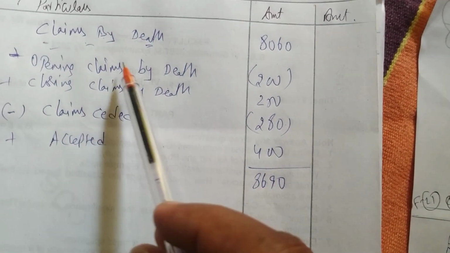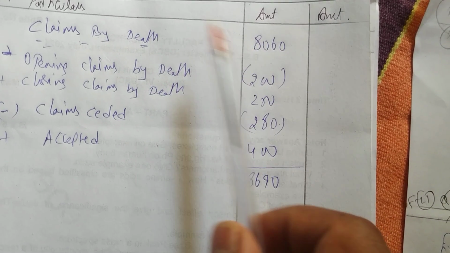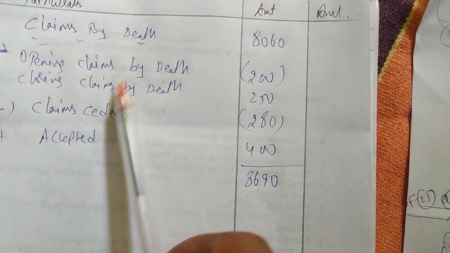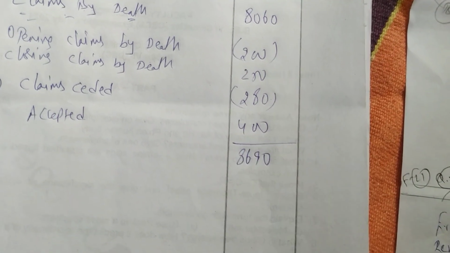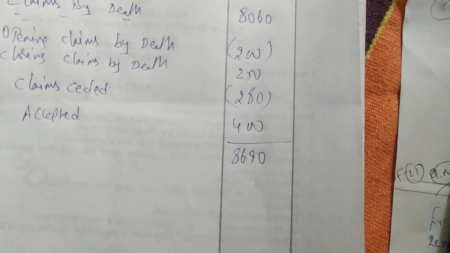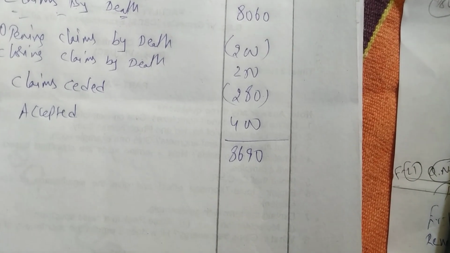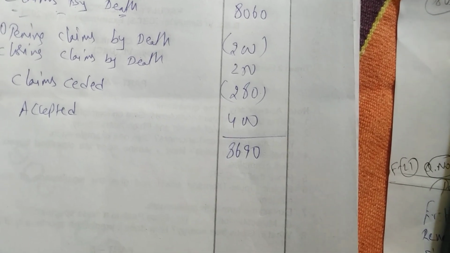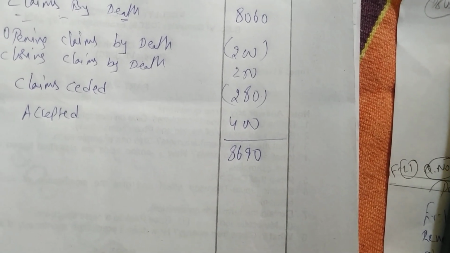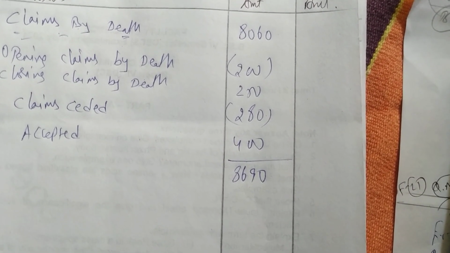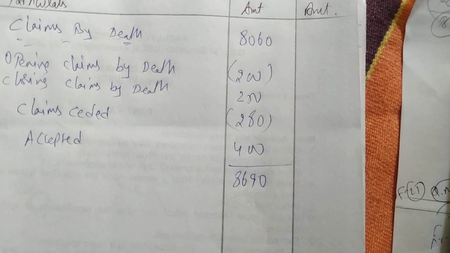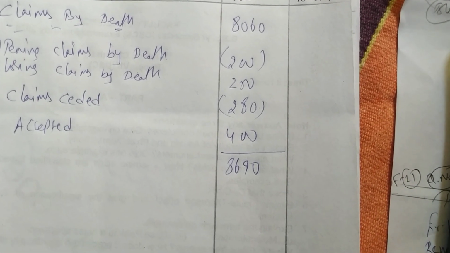So claims by death we got 8690. How did we get it? Very easy. See, claims by death he has given 8060. Opening we have deducted, closing we have added, claim ceded we have deducted, accepted we have added. All deaths we have taken, information relating to death. 8060 minus 200 plus 250 minus 280 plus 400.